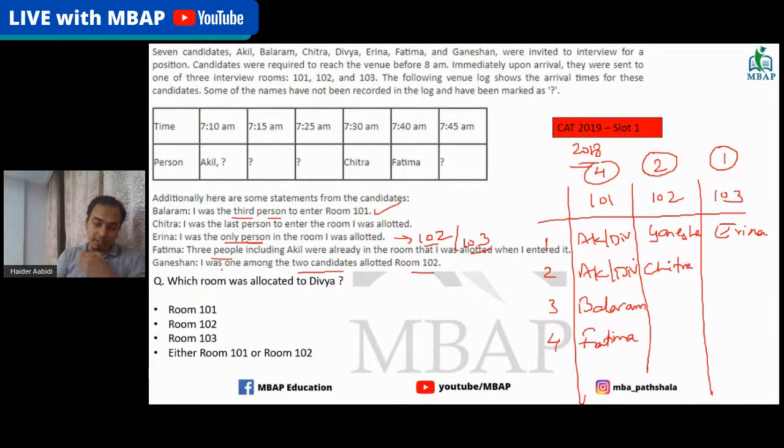Okay, LRDI section. Which room was allocated to Divya? Okay, so answer is room number 101. So we know this answer now.